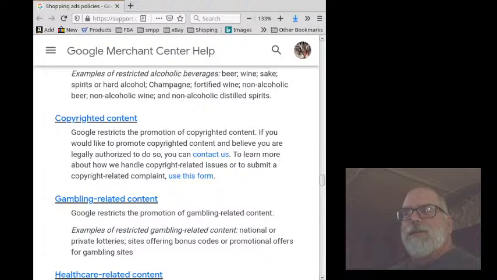Copyrighted content. Google restricts the promotion of copyrighted content. If you'd like to promote copyrighted content and believe you are legally authorized to do so, you can contact us. We have a link provided. To learn more about how we handle copyright-related issues, or to submit a copyright-related complaint, use this form.